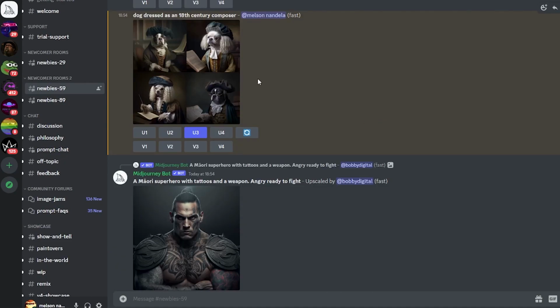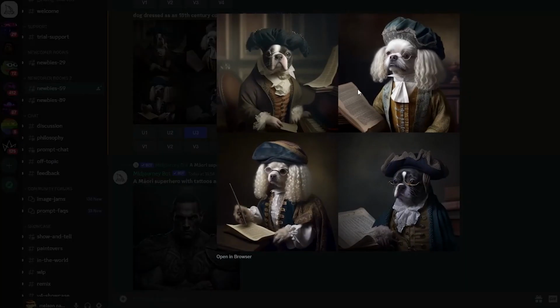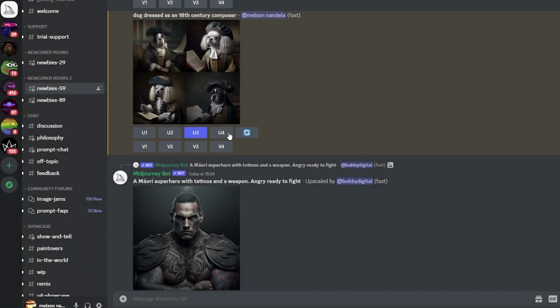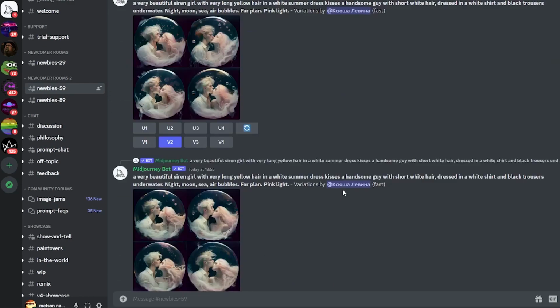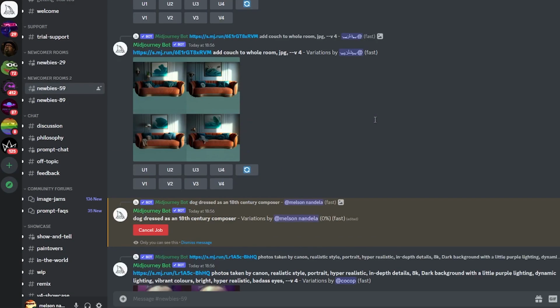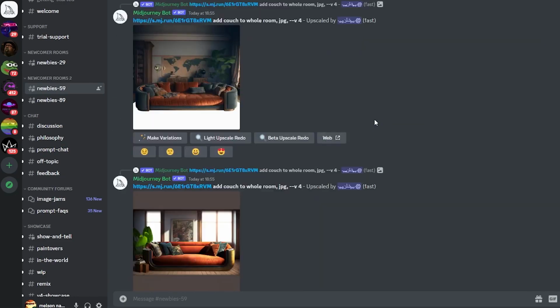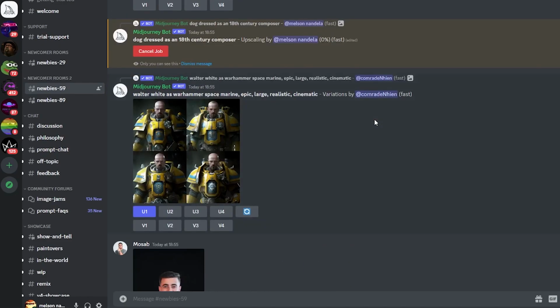Now if you want a variation for a certain photo, like let's say this fourth one, I want variations for this, so we're going to click on V4. Now what V4 does is it creates different variations of the photo you just chose. So we're just going to wait for it to create a variation, and there we go.